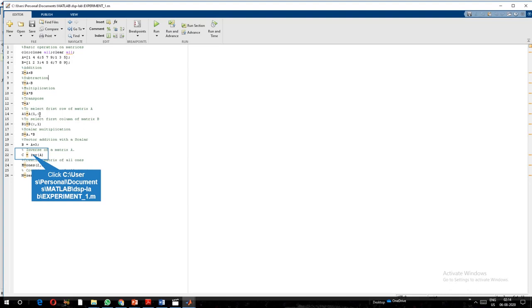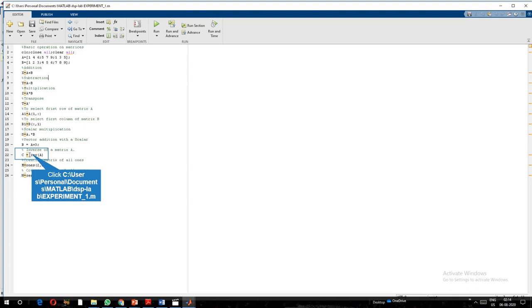To select a particular row, a1 is equal to a of 1 comma colon, b1 is equal to colon comma 1. This is for selecting a column, the first column. And we know that for scalar operations, if you want to add a constant value to a row or column, we can do like this. Then the inverse of a matrix.